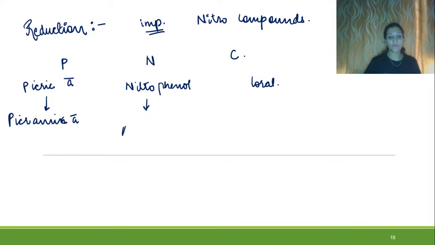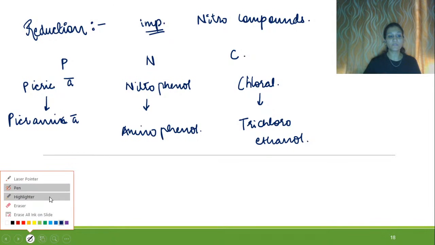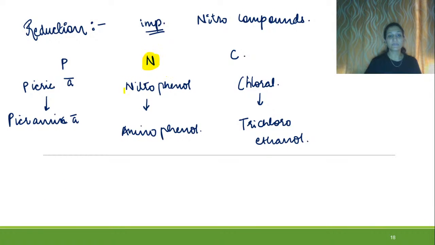Nitrophenol will get converted into aminophenol, and chloral will get converted into trichloroethanol. So it is very important for nitro compounds. It means that this step, nitrophenol into aminophenol, is done with the help of a reduction reaction, right? So we have seen the reduction also.